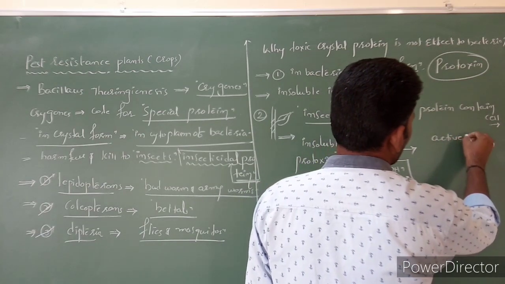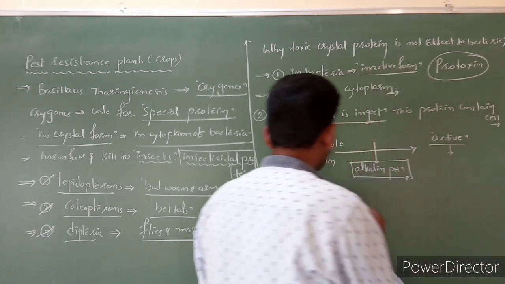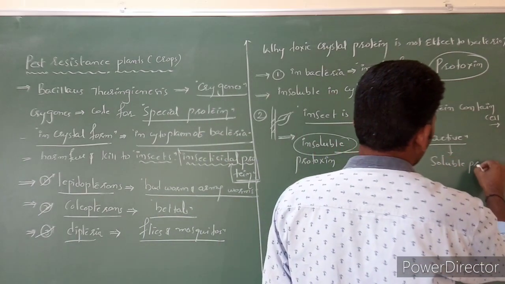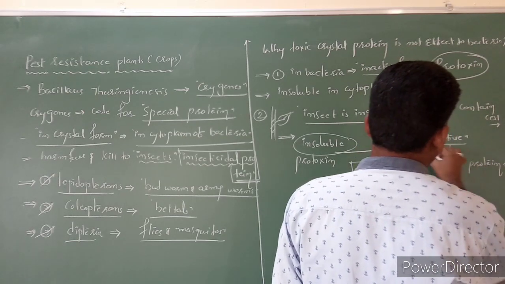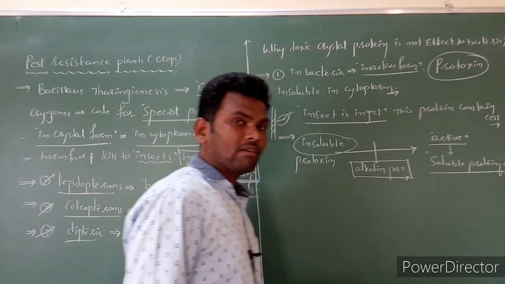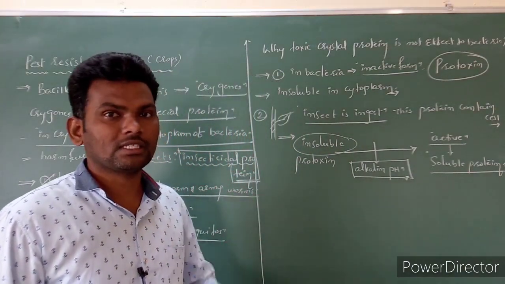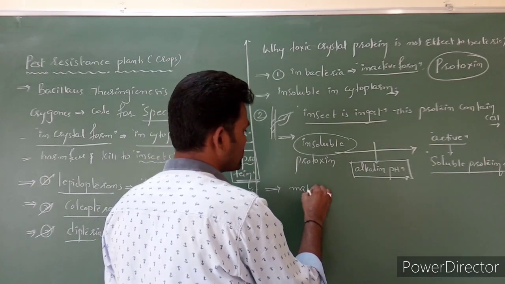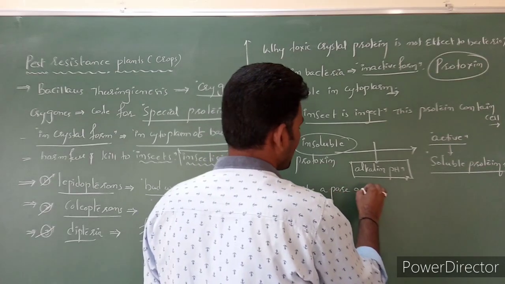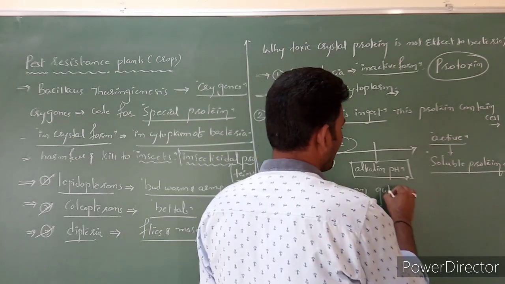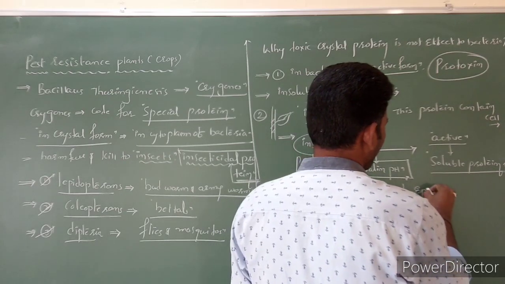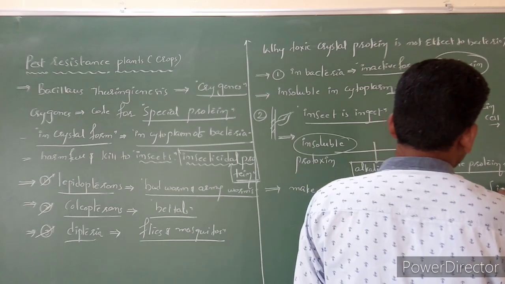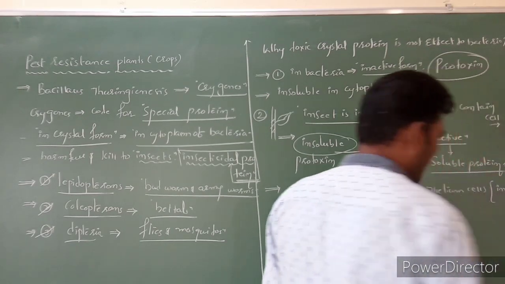Now the protein is active. Now it has changed from insoluble to soluble. A soluble toxic protein is formed. Now it has the capacity to affect the insect. This protein is going to make pores on the gut epithelium cells of the insect.